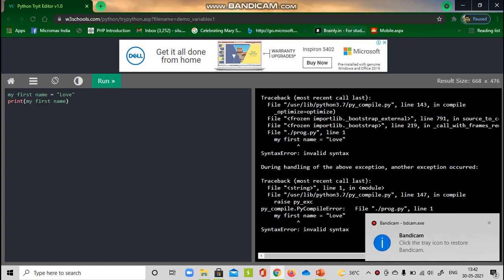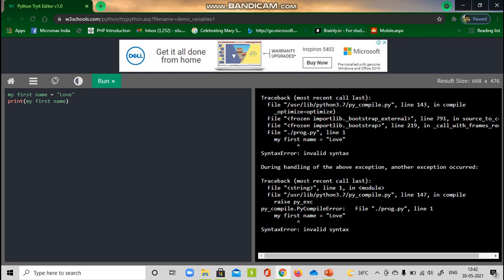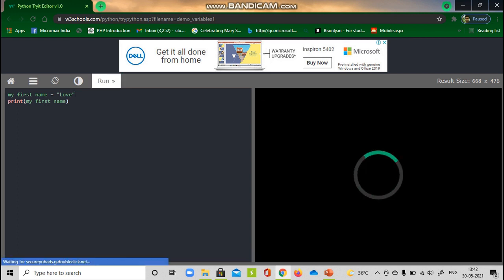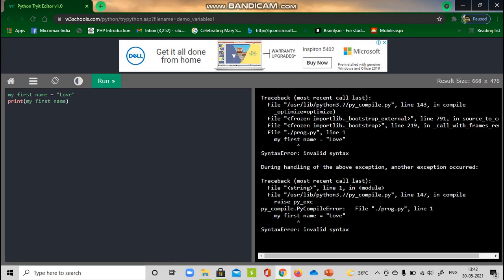Now, what if you want to name your variable as my first name or my middle name or my last name? Is it a good idea to specify it something like this? My first name is equal to love and then trying to print my first name? No, Python would definitely throw an error because Python doesn't encourage the space in between the variables. So in this case, we can simply go with Pascal casing, camel casing, or the snake casing. So this is how you will have to define a variable.